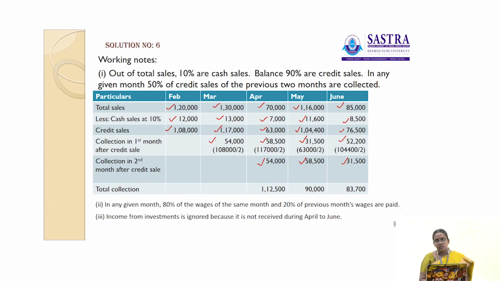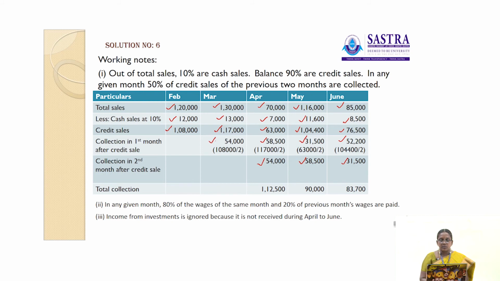Another 52,200 is collected in the month of July. Okay, so here this is the procedure for calculation of the credit sales. Credit sales is nothing but total sales was given, 20% is considered as cash sales, and the remaining is calculated as credit sales. The amount is collected in 1 month after credit sales, and the remaining amount is collected in the second month.